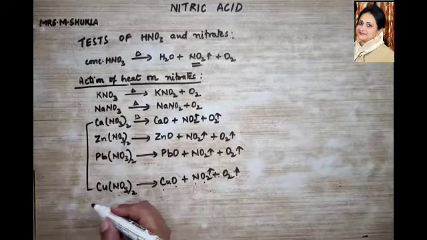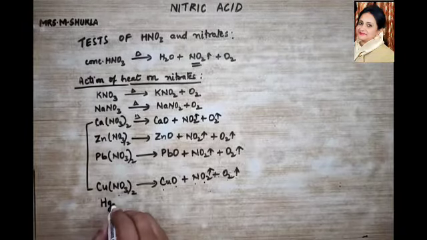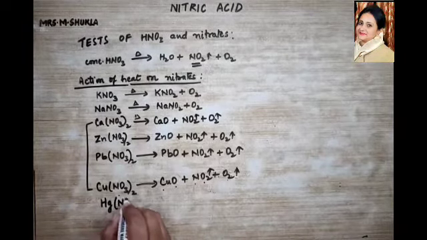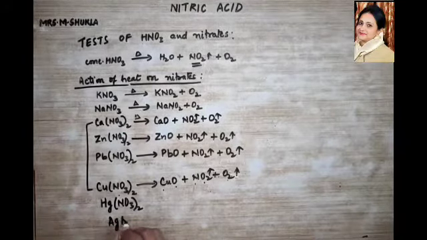That is your mercury, silver, gold. So let's talk about mercury nitrate, that is Hg(NO3)2, or silver nitrate.